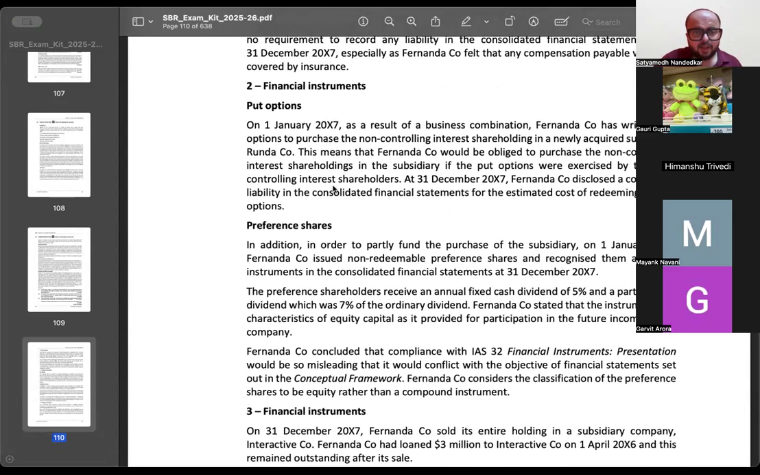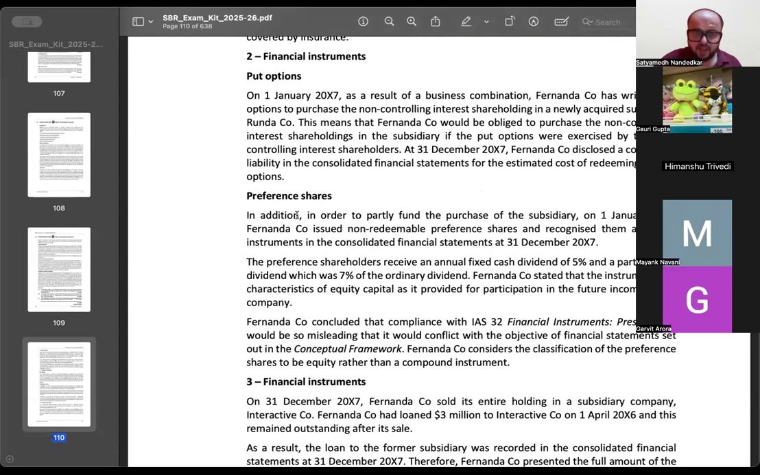And then there is preference shares. In addition, in order to partly fund the purchase of subsidiary, on 1st of Jan 2007, Fernanda Company issued non-redeemable preference shares and recognize them as equity instrument in the consolidated financial statements. The preference shareholders receive an annual fixed cash dividend of 5% and a participating dividend which was 7% of the ordinary dividend. Fernanda Company stated that the instrument had characteristics of equity as it provided for participation in the future income of the company.